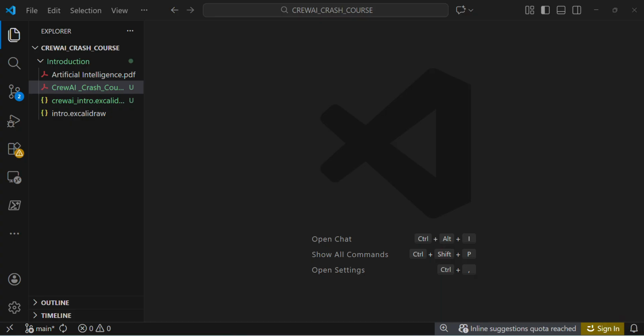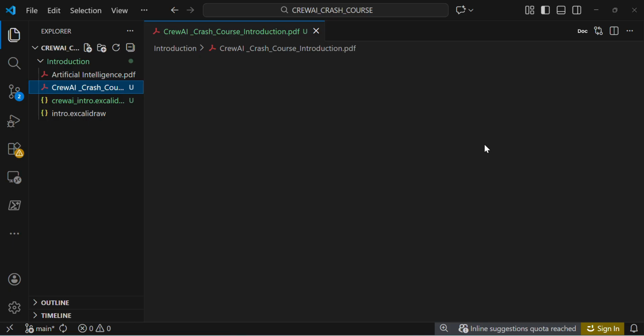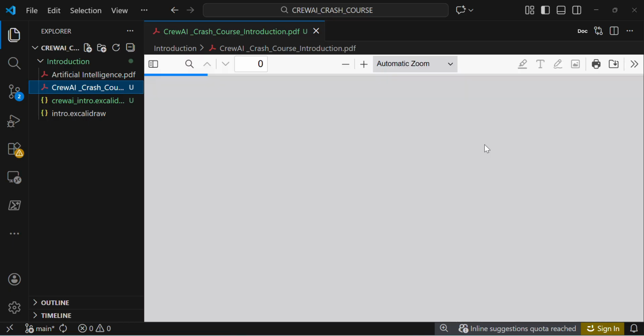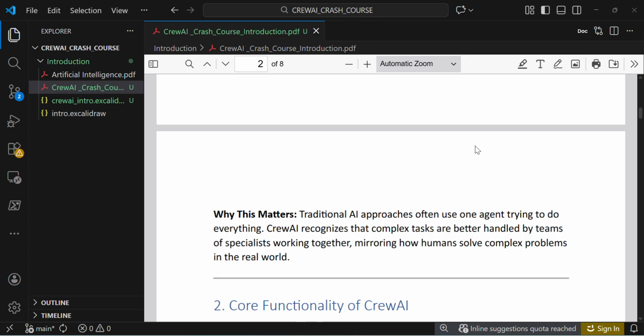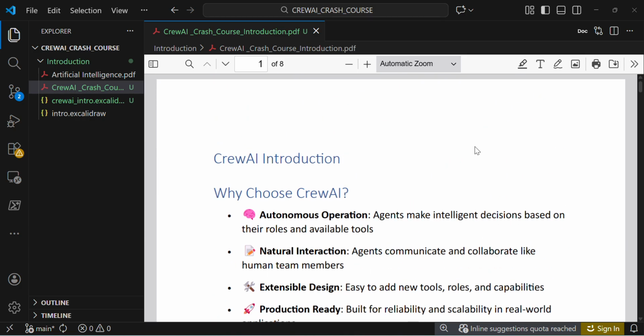So with that, let's move into the concepts. Today we are going to learn why choose CrewAI, what is CrewAI, what are the two main concepts in CrewAI, what are the applications of using CrewAI, and then when to use Crew and when to use Flows. Let's deep dive into the concepts.